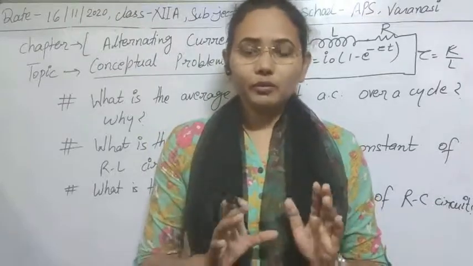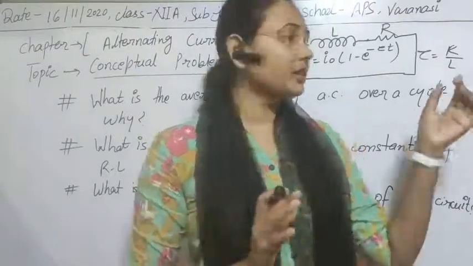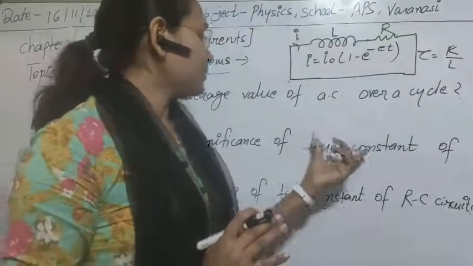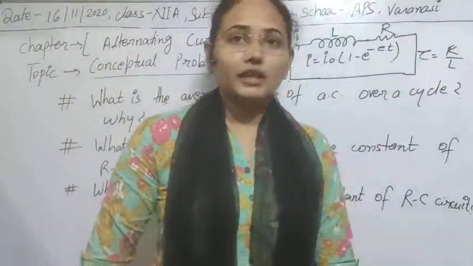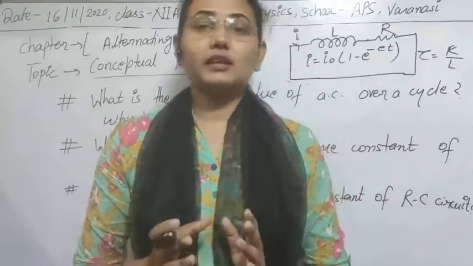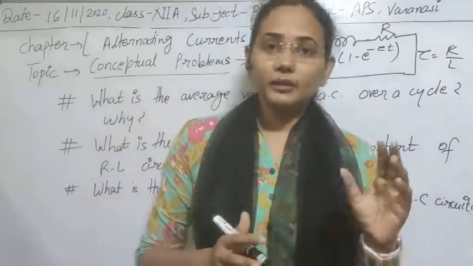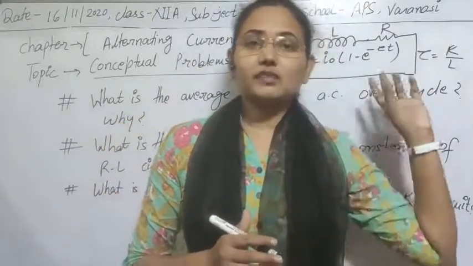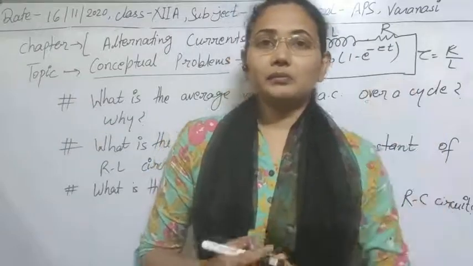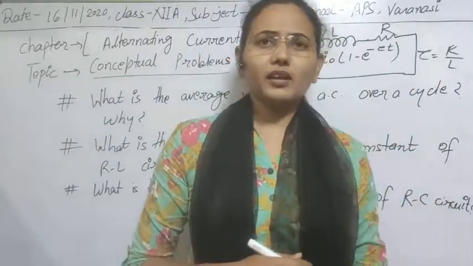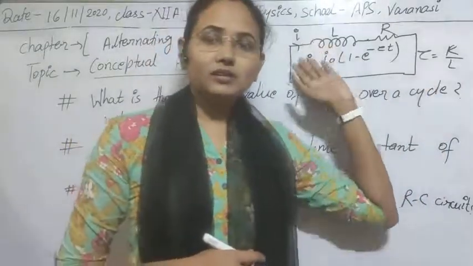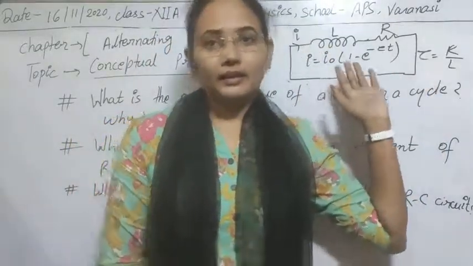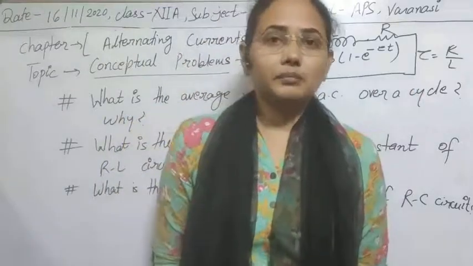So with the help of the charging and discharging phenomena and this time constant, we can easily know which LR circuit is best for us: the one where, for the fixed value, the growth is greater.